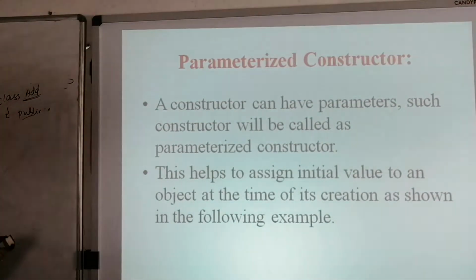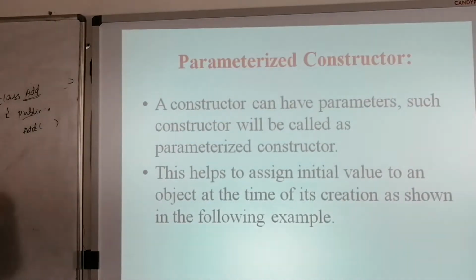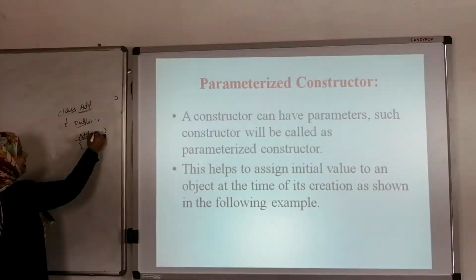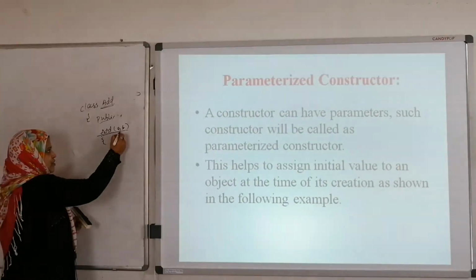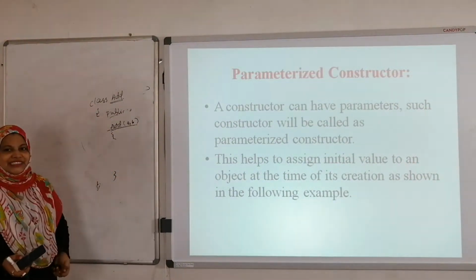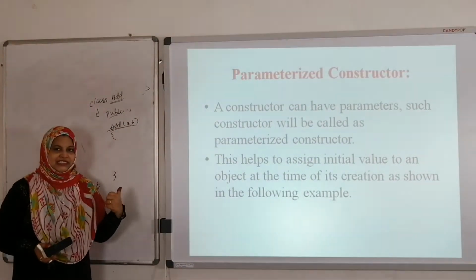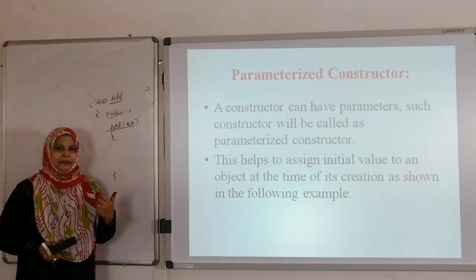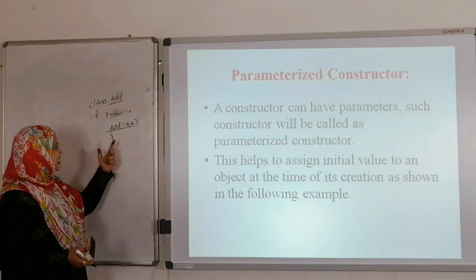See here, in the previous example, class add is there. In this add class, we are not going to pass any parameters. So this constructor is the default constructor. Here we can pass the parameters also, a comma b. We are passing two parameters. This type of constructor is known as the parameterized constructor. Here we can pass the parameters in the constructor, just like the functions, just like the methods. In methods we can pass the parameters, and in the same way we can pass the parameters here.